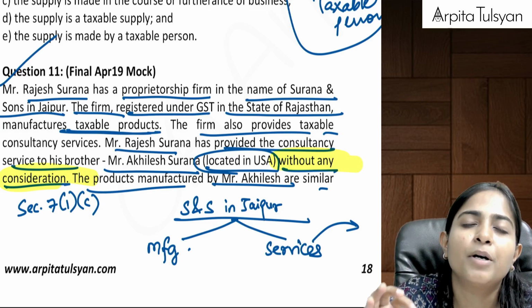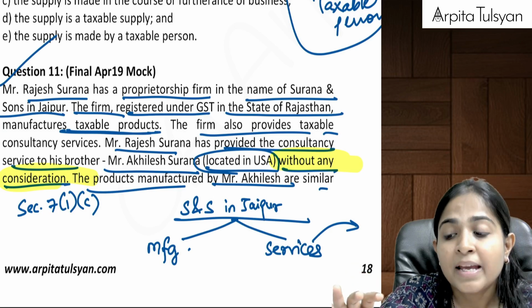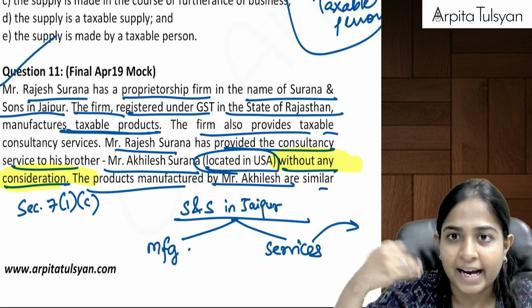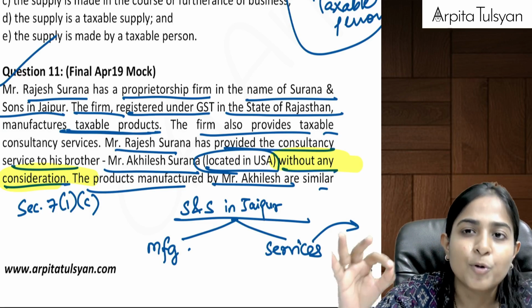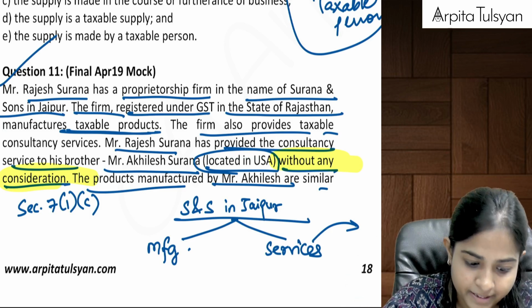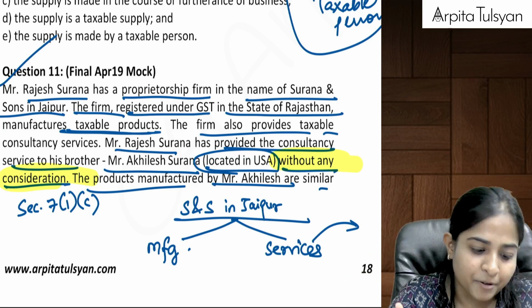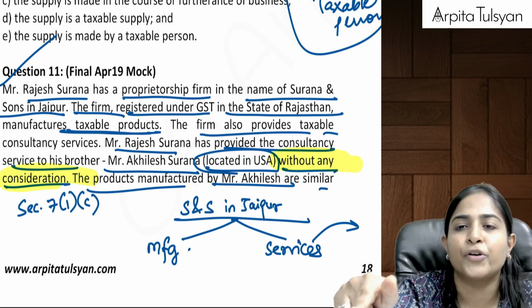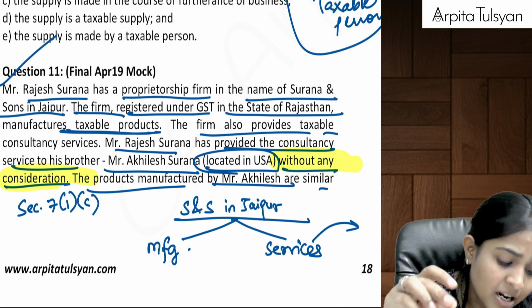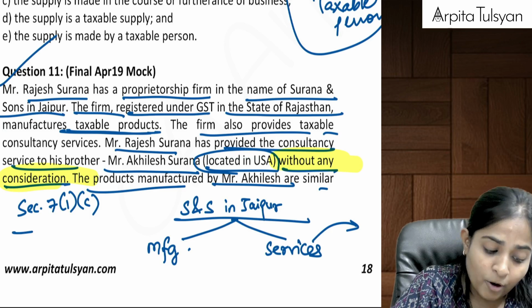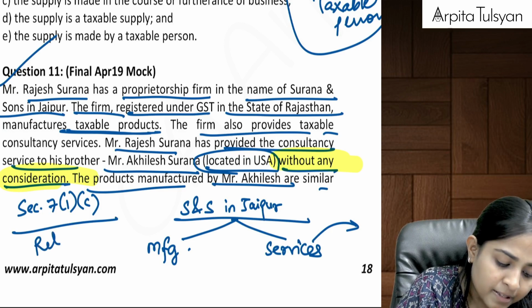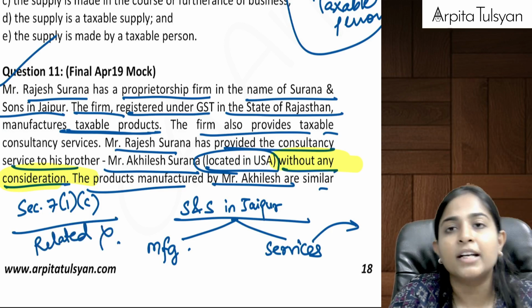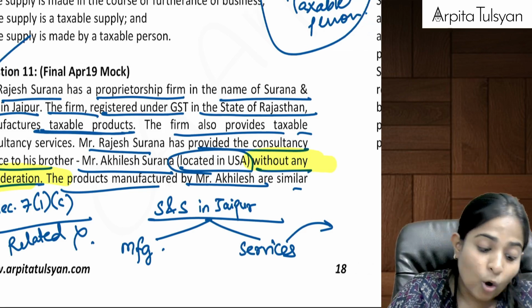What was para number 2 of schedule number 1 saying? It was saying that if there is any supply, it can be both ways, na, giving or taking. If there is any supply of goods or services between related persons for zero consideration in the course or furtherance of business, then it will be considered as a deemed supply. But here, okay, all the points are getting fulfilled except for one. Is this person our related person or he is not our related person? He is not our related person.